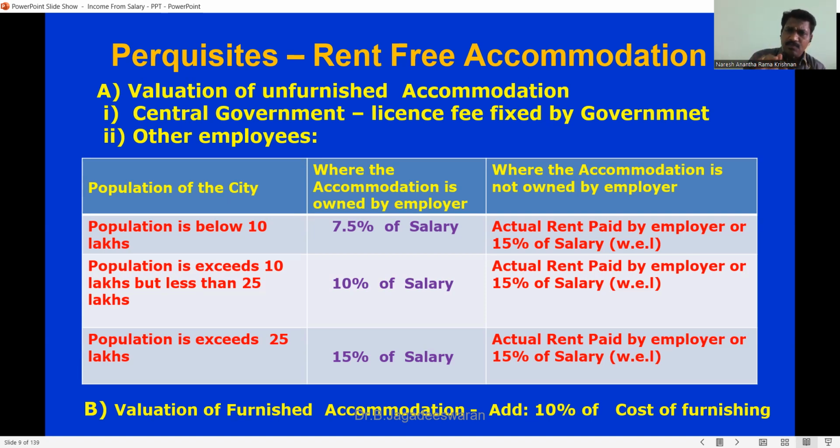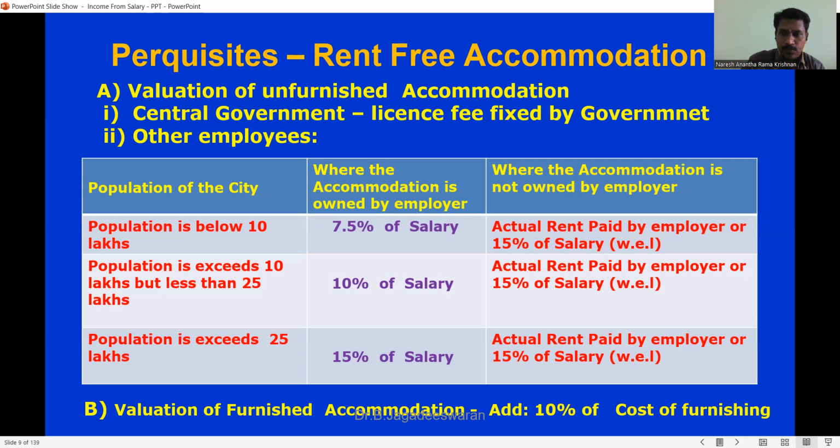Any amount paid by the employer minus this 15% or 10% of salary, as the case may be, is exempted. Sometimes I receive 30,000 as rent-free accommodation. How much exemption can I claim? As I said earlier, 7.5%, 10% or 15% based on the population will be reduced. That is the exempted amount.